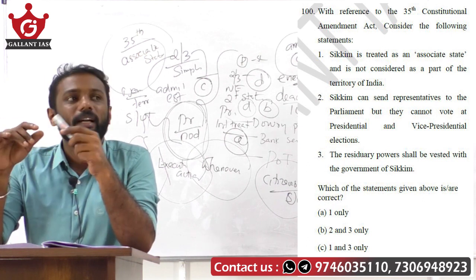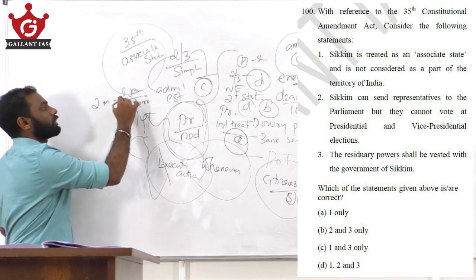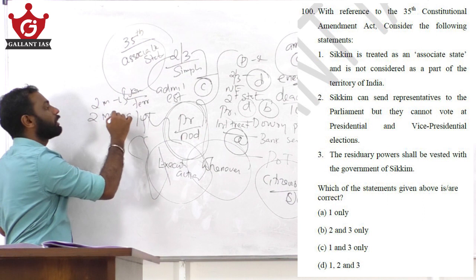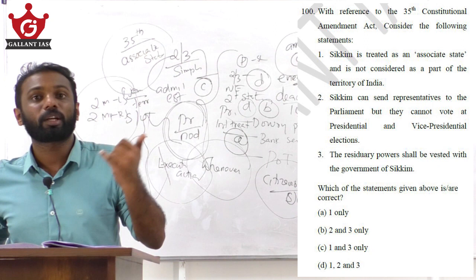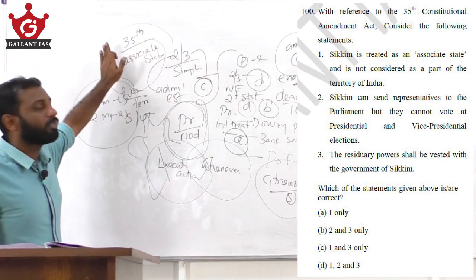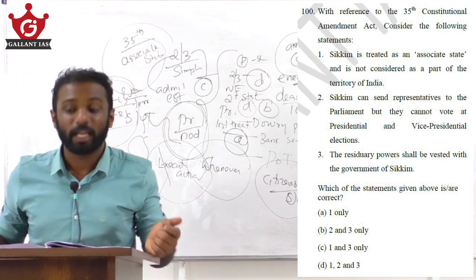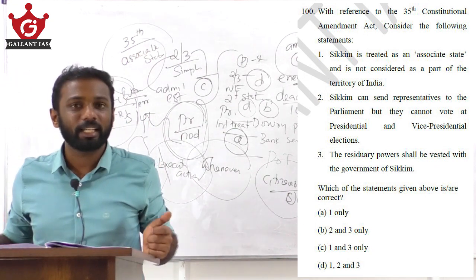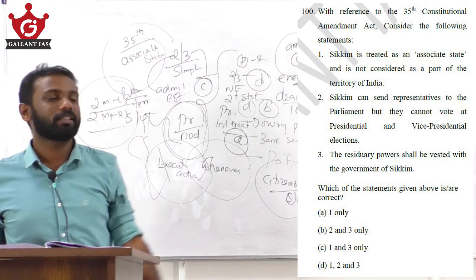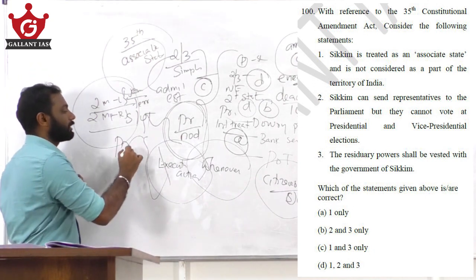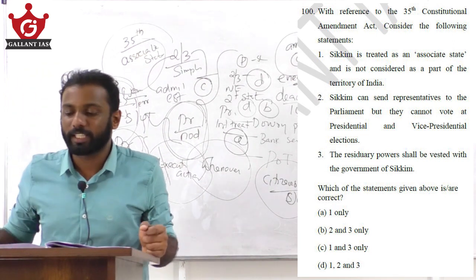And also, we consider it an associate state. Even then, it can send 2 MPs to Lok Sabha and 2 MPs to Rajya Sabha. Even though it is not fully a part of India, and not considered a territory of India, Sikkim through the 35th Amendment Act can send 2 MPs to the Lok Sabha as well as 2 MPs to the Rajya Sabha. Clear? But even though those MPs enjoy all the powers and functions of our MPs, they cannot vote in the president election as well as the vice president election. So 1 and 2 are correct statements here.